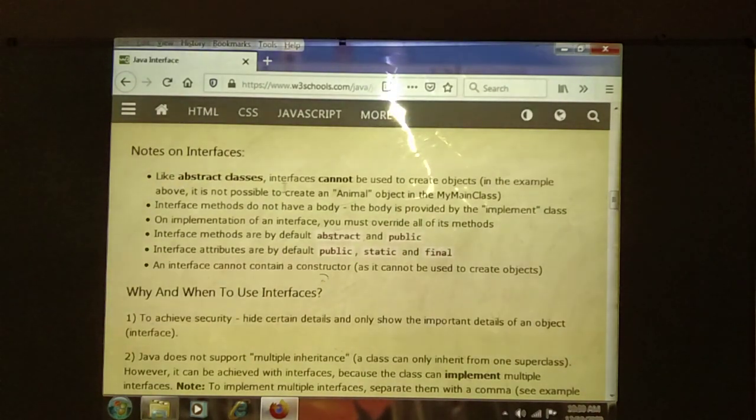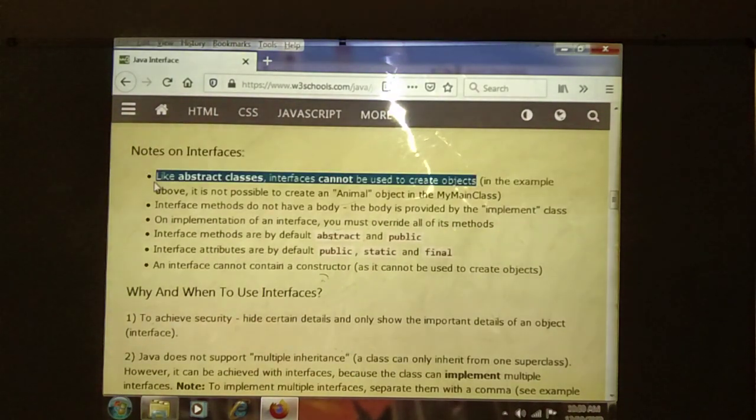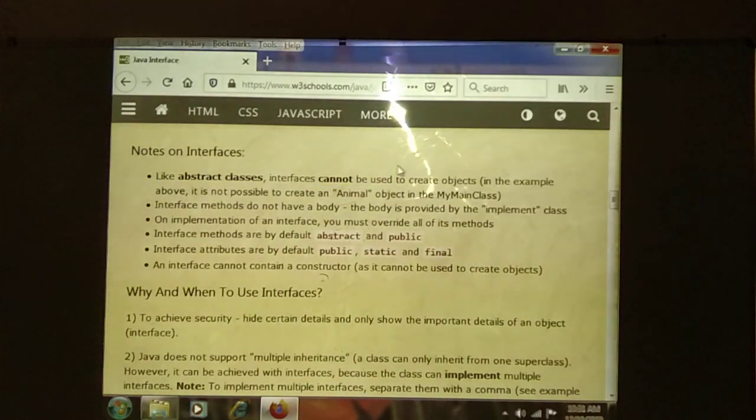Like abstract classes, an interface cannot be used to create an object. If you create an interface, it is like an abstract class, so we cannot create objects. How to create the objects? Using real classes. In the example above, it is not possible to create an animal object from my main class. Main thing: interface methods do not have a body. We cannot write the body of the method in the interface. The body is provided by the implementing class, meaning in a separate class we need to implement it.